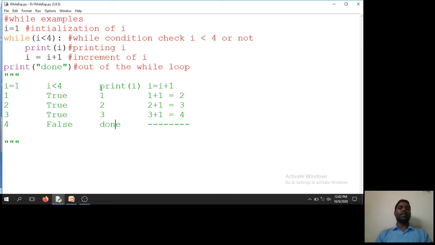Now I don't want this 1, 2, 3 here. I want 1, 2, 3 side by side. Then what should I need to do? I need to take another example.